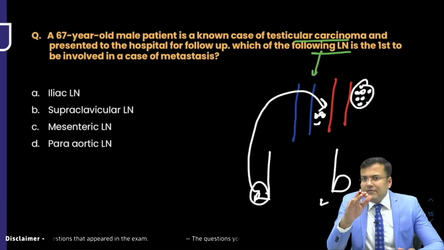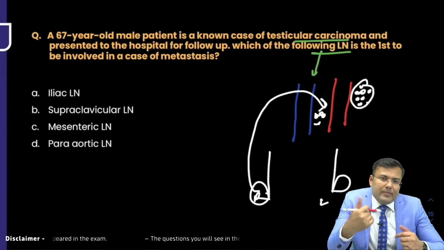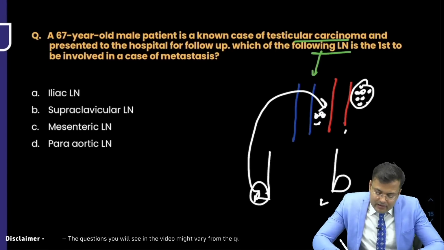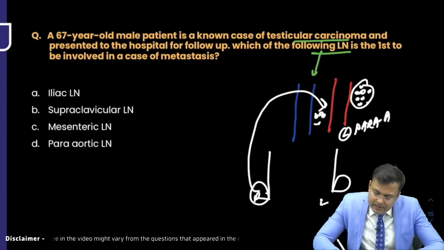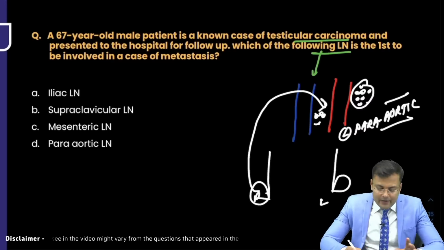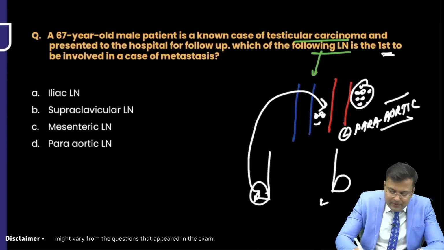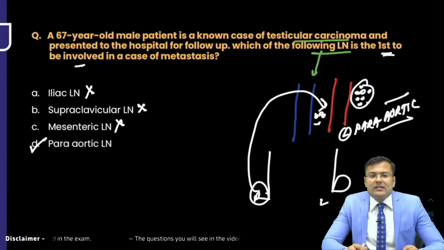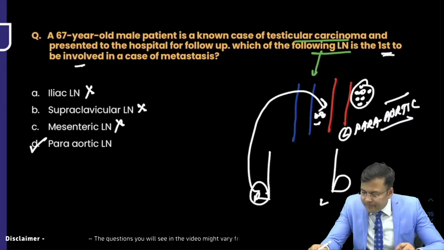What are the lymph nodes? The lymph nodes are located in the retroperitoneum. On the left side, these are the para-aortic lymph nodes which are involved. So the question: first to be involved, not iliac, not supraclavicular, not mesenteric, but para-aortic. So the correct answer is option D.